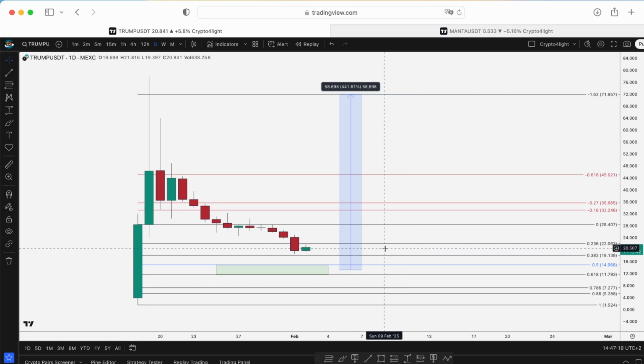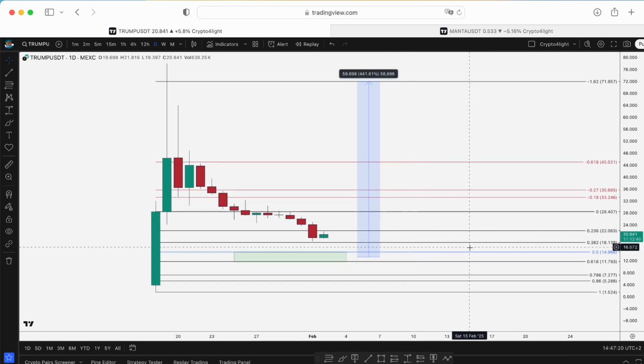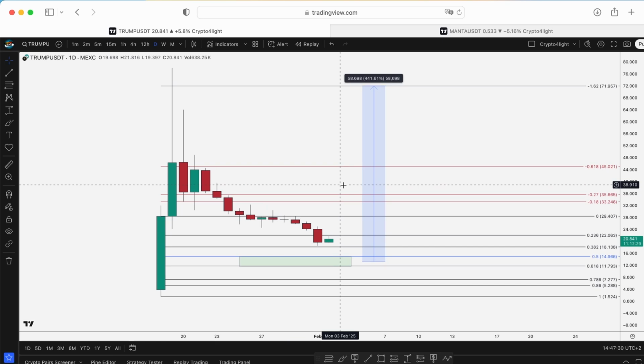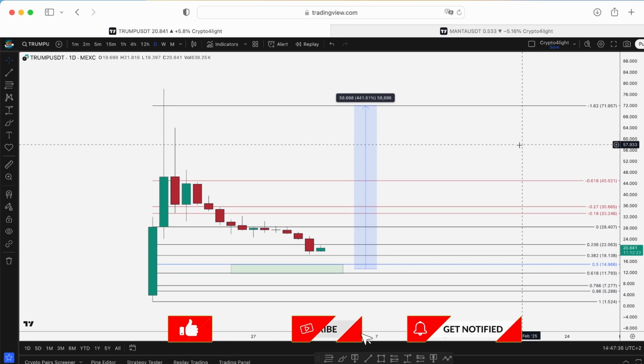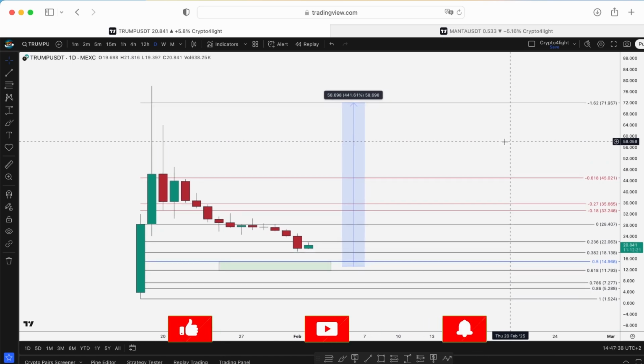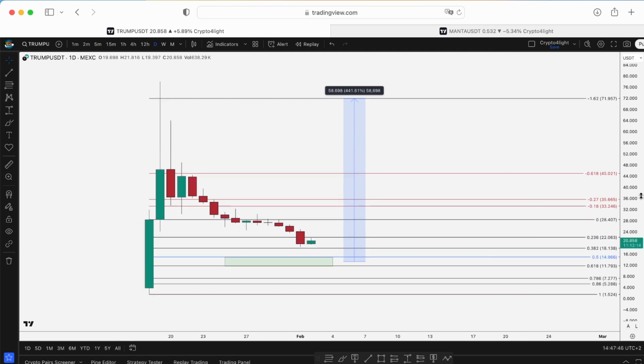So the first zone of interest for Trump starts at 14.96, 11.79. This zone of interest was on the market just a few days ago when I posted the first video about Trump. Now people on social media blame Trump, saying it's a pump and dump token, blah, blah, blah, all this stuff, and it's like, I don't know, some crazy scam project.